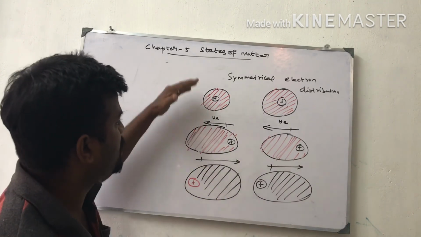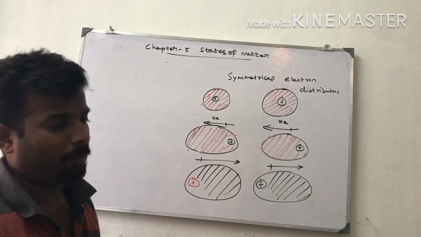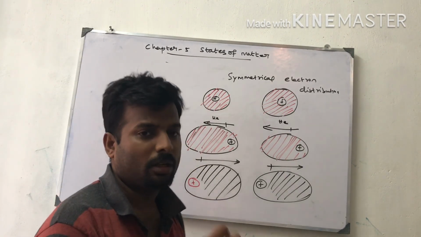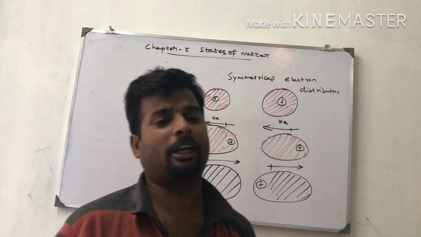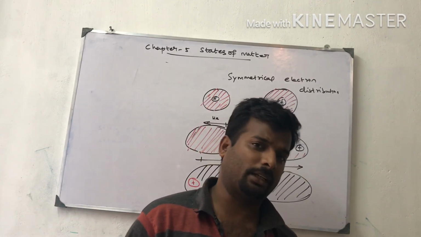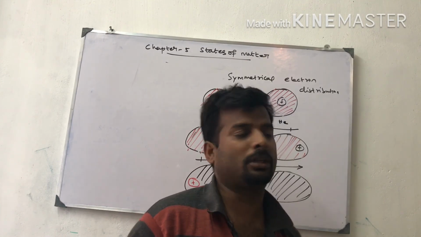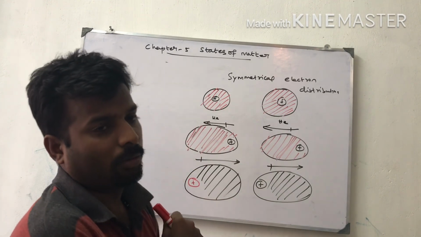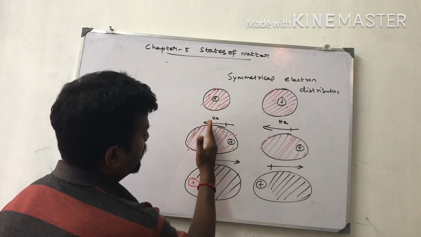Initially the helium atom is symmetrically distributed, but due to the electron oscillation with respect to the nucleus, an unsymmetrical electronic distribution is generated. At that stage, a momentary dipole moment is produced, positive to negative, nucleus to electrons. The electron cloud is maximum here, the nucleus is here.